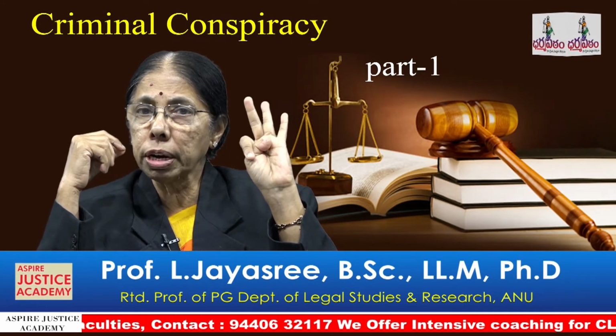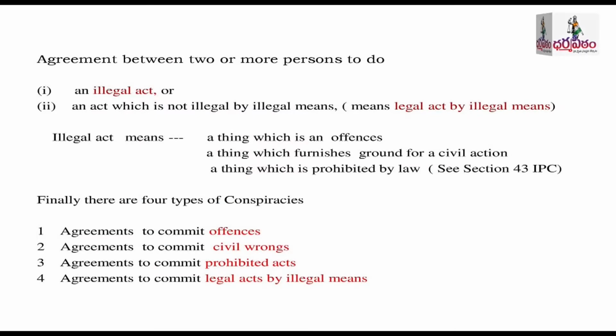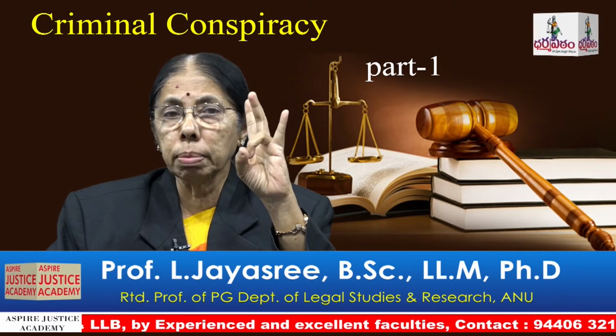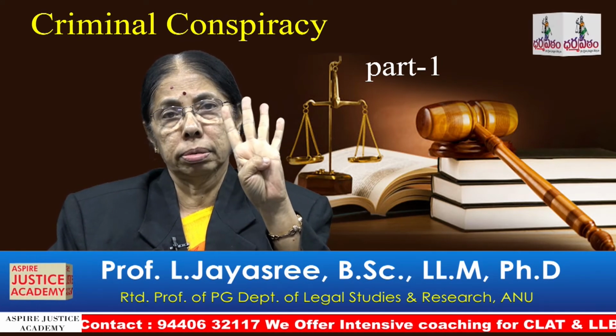That is, agreement to commit an offense, agreement to commit a civil wrong, agreement to commit a prohibited act, and agreement to commit a legal act by illegal means. Section 120A gives only 2 types of conspiracies: agreement to do an illegal act, agreement to do a legal act by illegal means. If you see the definition of illegal act again, you will get 4 types of conspiracies.